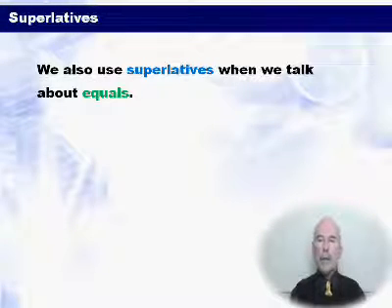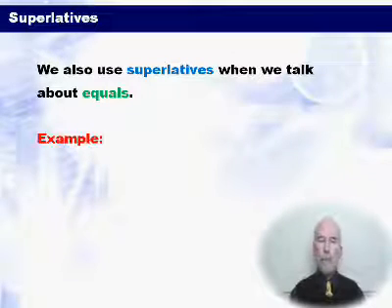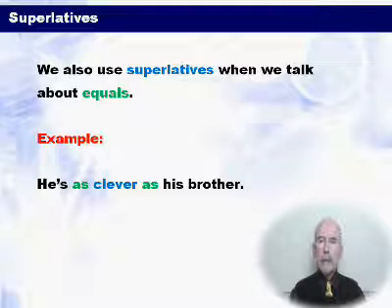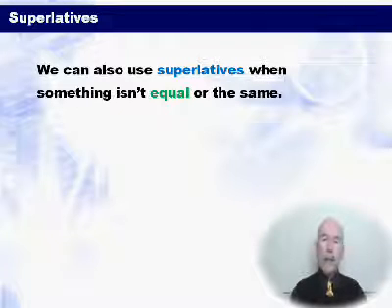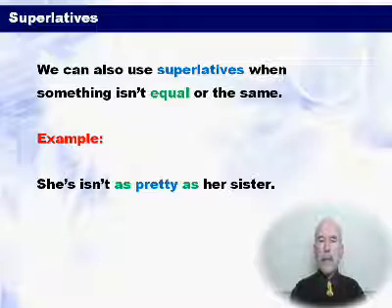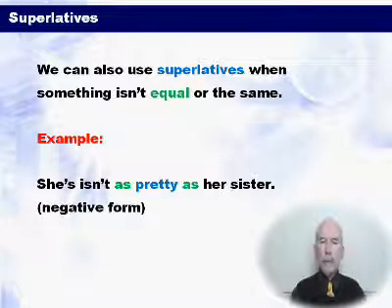We also use superlatives when we talk about equals, things which are the same. For example, he's as clever as his brother. As clever as. We can also use superlatives when something isn't equal or the same. An example of this, she isn't as pretty as her sister. As pretty as. Negative form, that is.